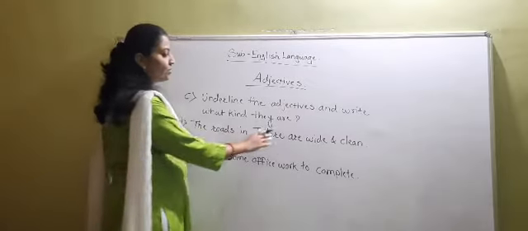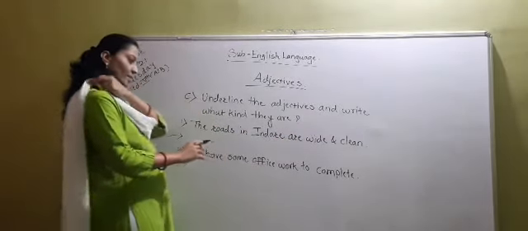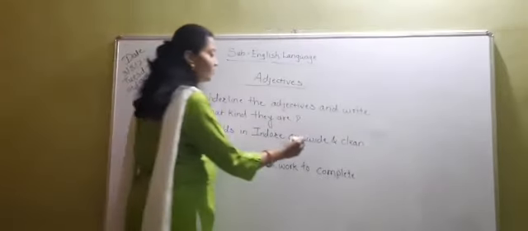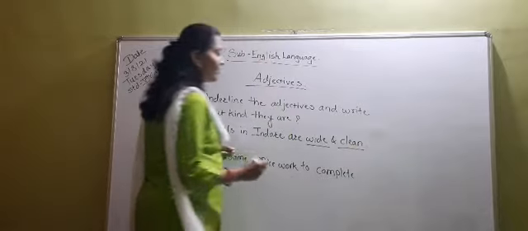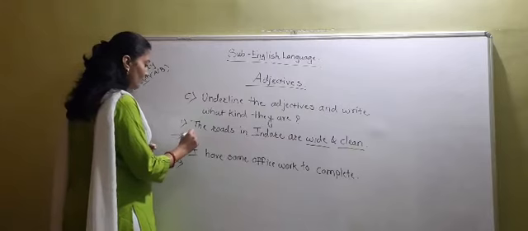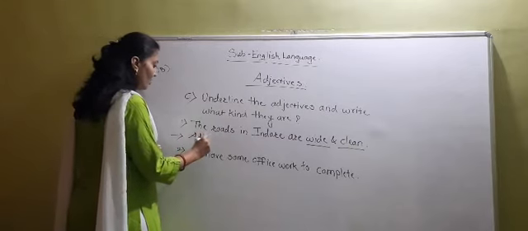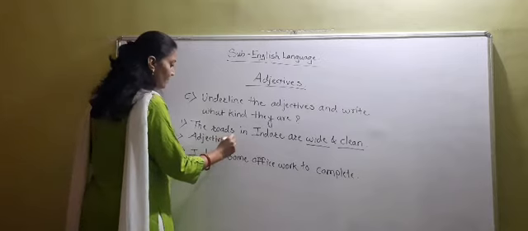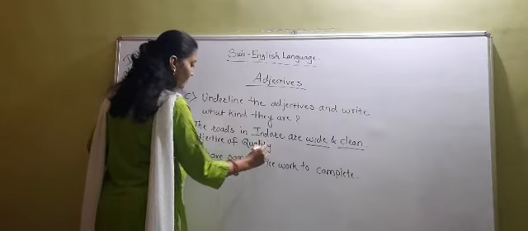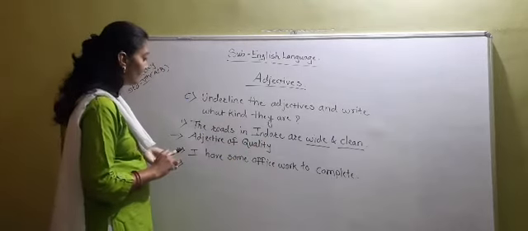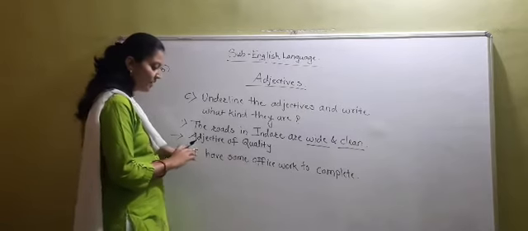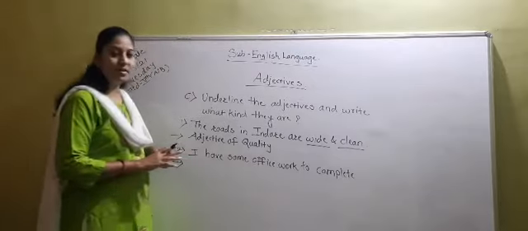The roads in Indore are wide and clean. In this sentence you have to underline the adjectives. Which are the adjectives here? Wide and clean. And what type of adjectives are they? They are adjectives of quality, so you have to write here adjective of quality, because they are describing the quality of a particular thing.